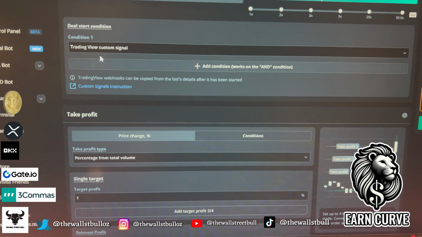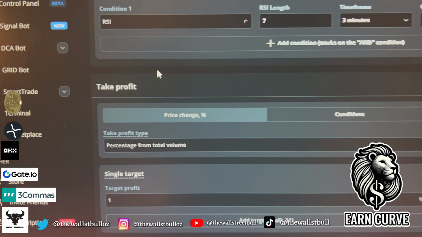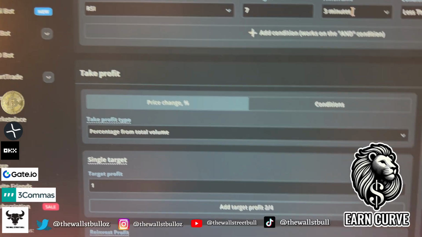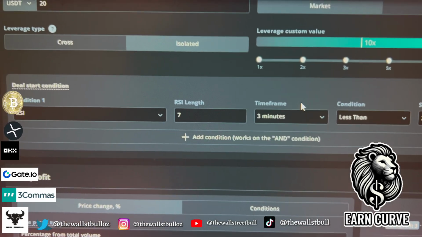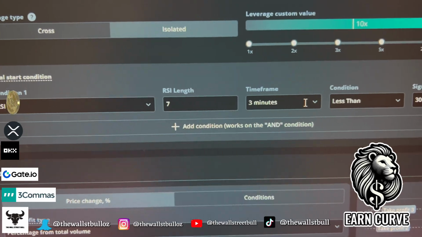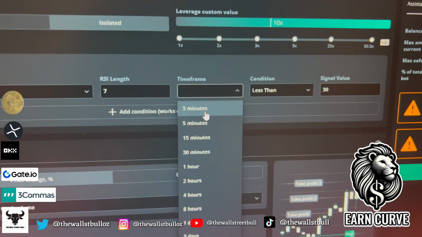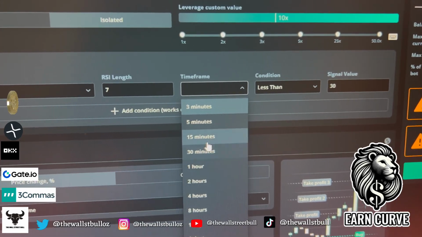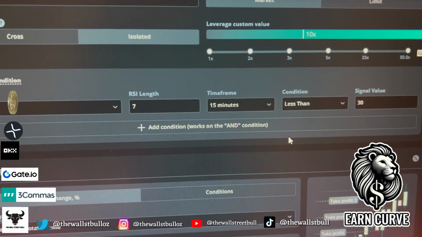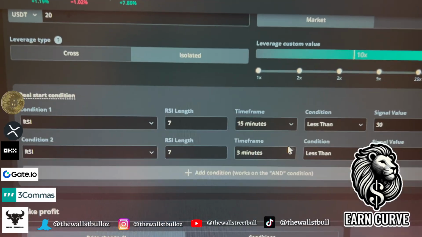But let's get into this because I would like to use an RSI indicator. This is my preferred indicator. Now, again, you can use whatever time frame you want. Obviously, the longer the time frame, the more accurate the signal is going to be, right? So let's have a look here. I usually trade the 3-minute time frame, but you can trade up to 15 minutes. Depends what your ambition and your goal is. But again, 3 minutes.